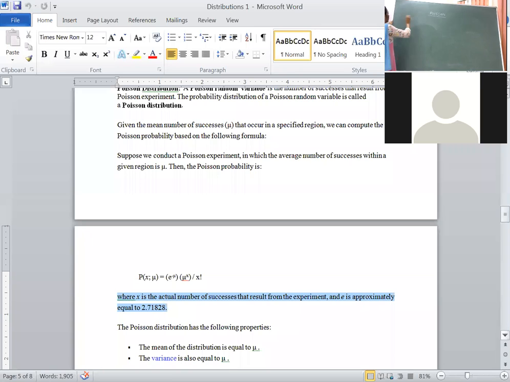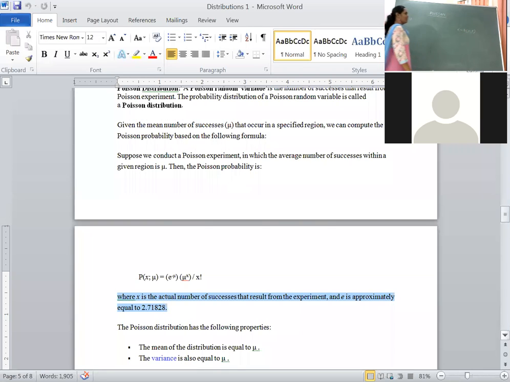Every distribution has certain assumptions. If you remember, binomial distribution also has certain assumptions. What are those assumptions? First assumption is the number of trials are finite and fixed. Second, the trials are independent. The third assumption is it consists of mutually exclusive events, that is dichotomous classification. The other one is the random variable x always follows binomial distribution with the parameters n and p.